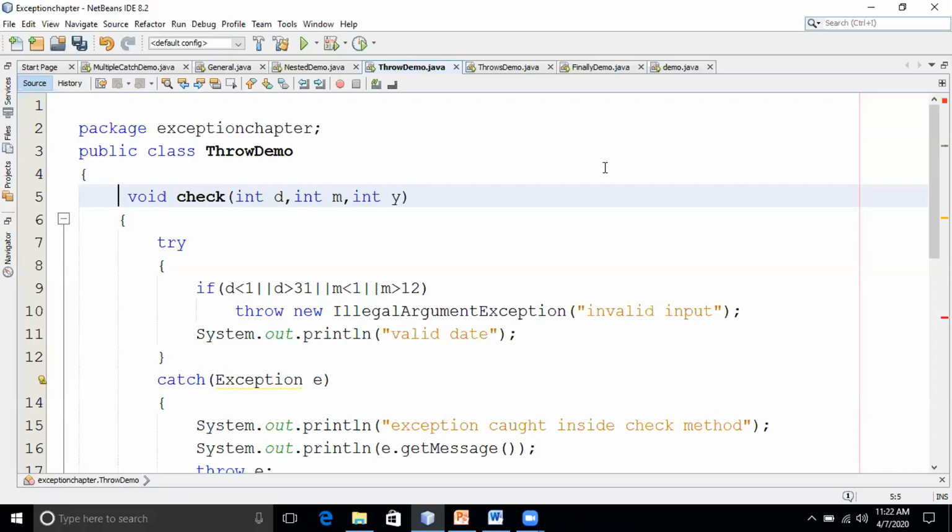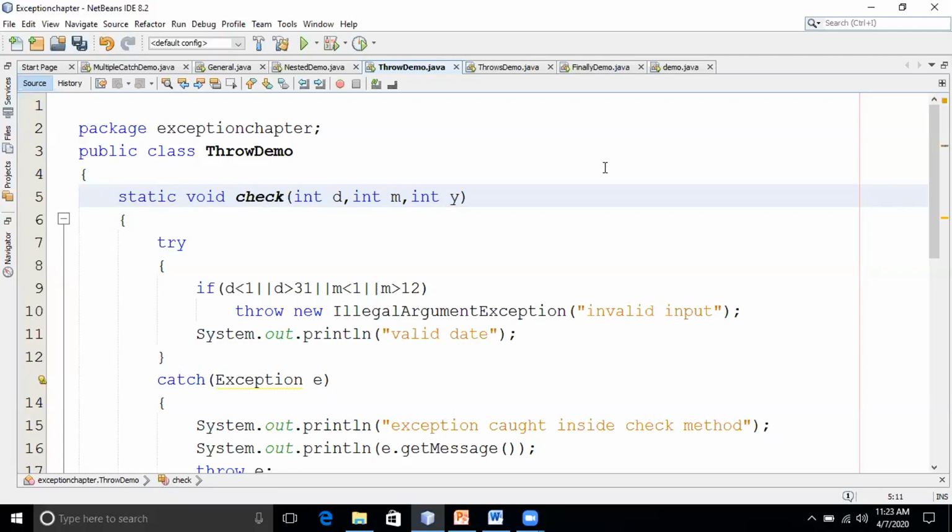Did you get it? Illegal argument exception. So we have to use a proper object to call that particular method. If not, it will throw illegal argument exception. Understood, right? So we will throw the exceptions which are there in the exception classes.